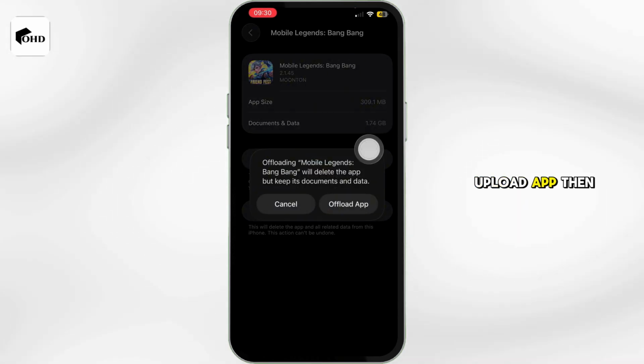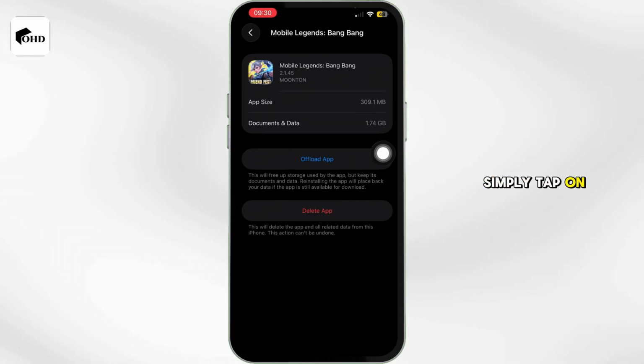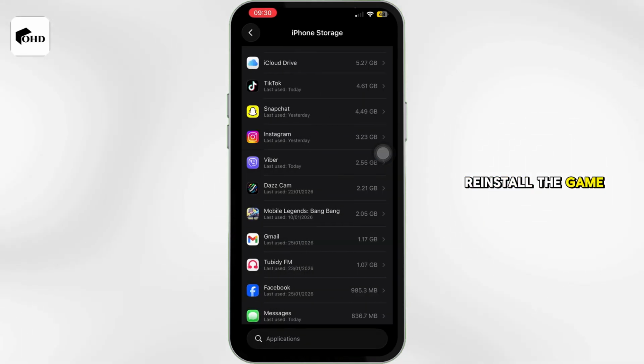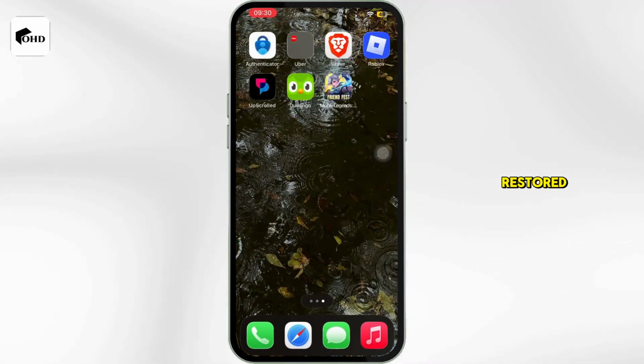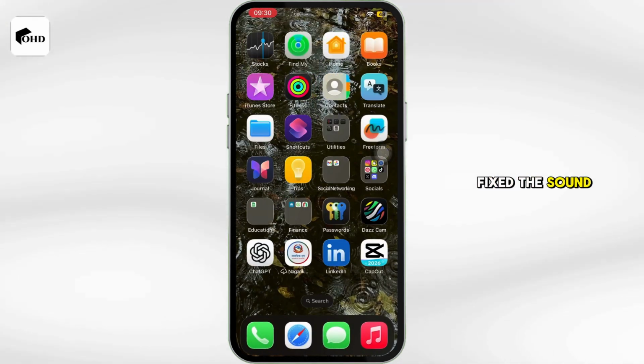Now tap on upload app, then tap on upload app again. After uploading the application, simply tap on reinstall app to reinstall the game. Once reinstalled, you can open the game again and the sound should now be restored. That's it. You have now fixed the sound issue in Mobile Legends on your iPhone.